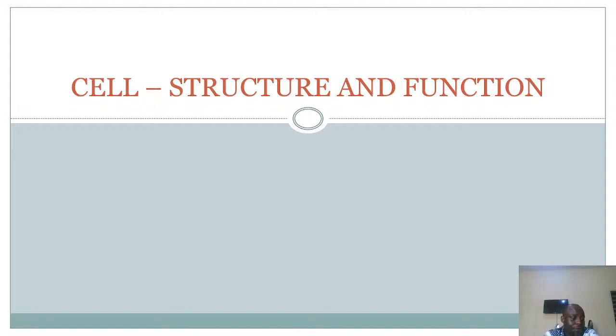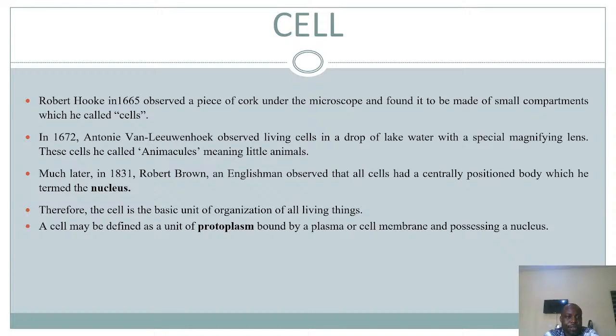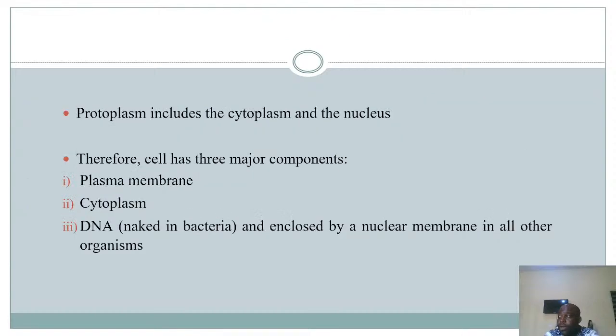So as a summary, in today's class, we talked about the cell. We defined what the cell is. We said the cell is the basic unit of the organization of life. It is a unit of protoplasm that is bound by a cell membrane and contains a nucleus. It has three components: the plasma membrane, the cytoplasm, and the DNA.